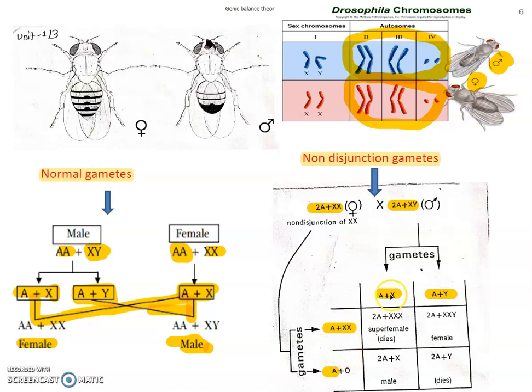When such gametes fertilize with the normal gametes, what happens? Suppose this gamete and this male gamete come together, they form a super female because there are 3 X chromosomes formed. So the X chromosome is extra. Generally in the female there are 2 X chromosomes, but in this condition there is this gamete A plus Y. If you combine it with A plus XX, this gamete forms XXY.